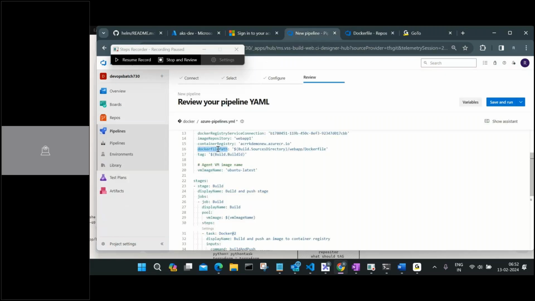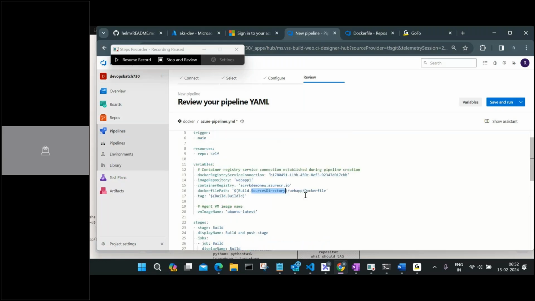So how I'm defining the variable: Docker file path colon, and within that variable I can use variables. Whatever you're talking about, build dot something, that means these are predefined variables and part of your pipeline. When you are running a pipeline, you can also use some pipeline defined variables inside this one. So you can use those variables as a part of your entire YAML pipeline.